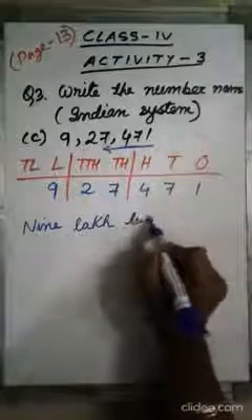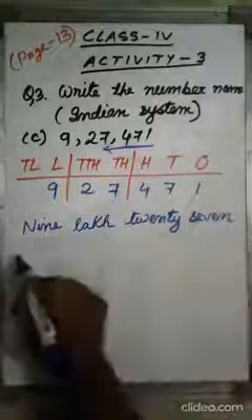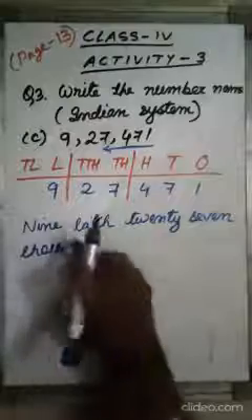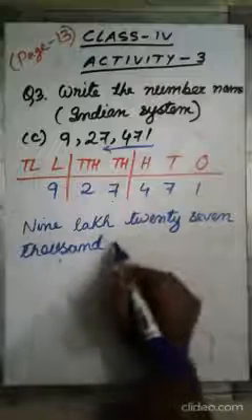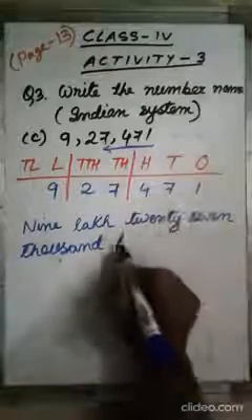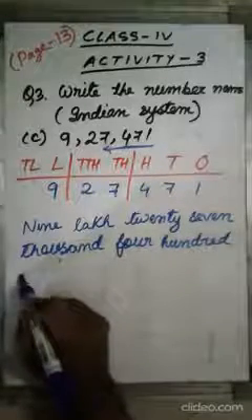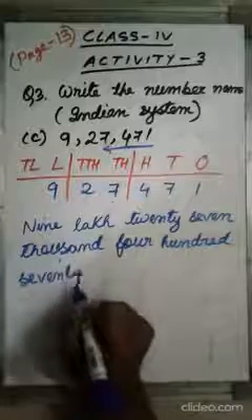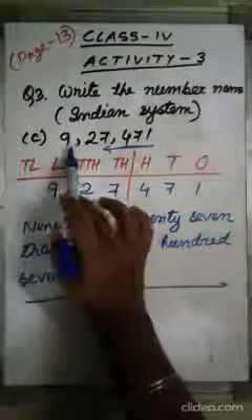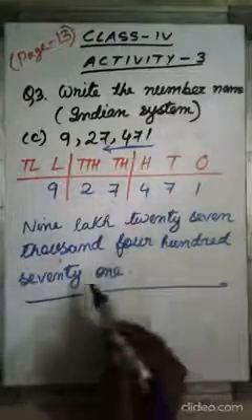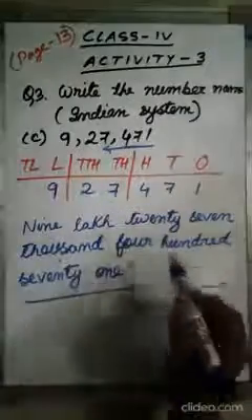27,000, 471. So this is the number name for this number. If we write the number in words, then it is called number name.